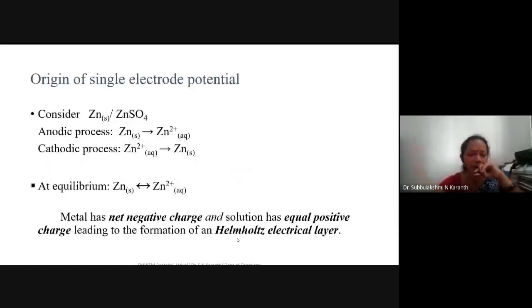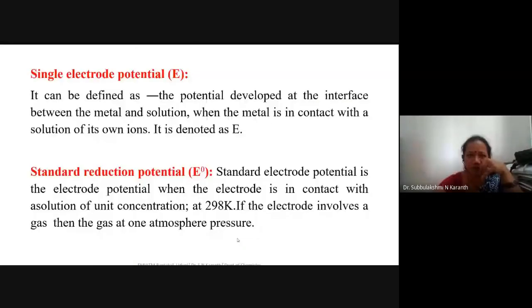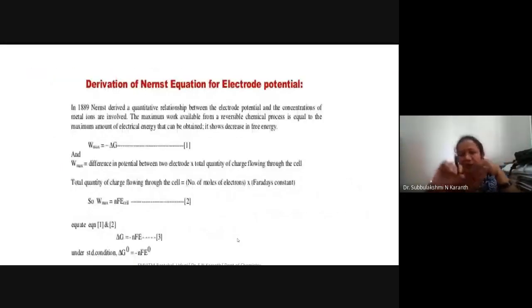I already discussed the origin of single electrode potential. That is the movement of charge from the metal to the electrolyte. So there is a development of an electrical double layer, what we call the Helmholtz electrical layer, and that in turn gives the electrode potential. Now I want to discuss what we mean by a single electrode potential.